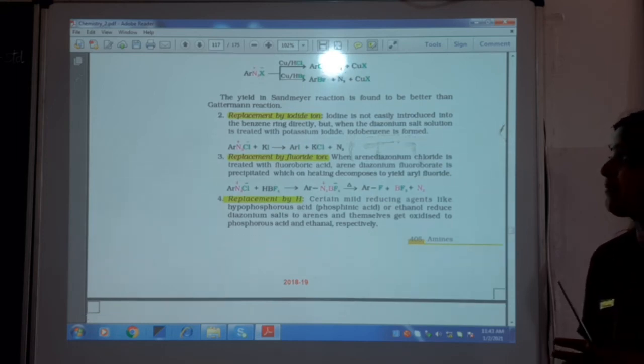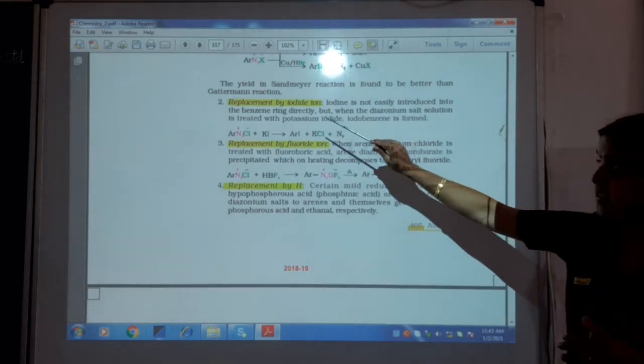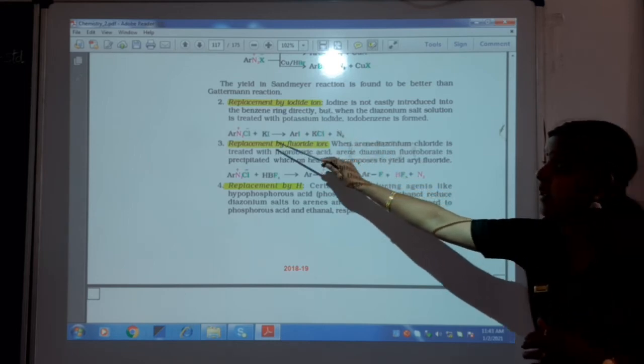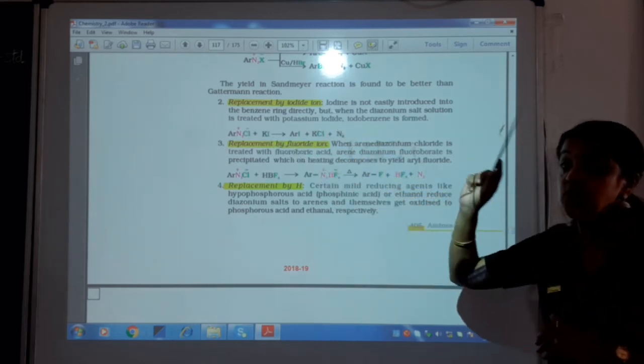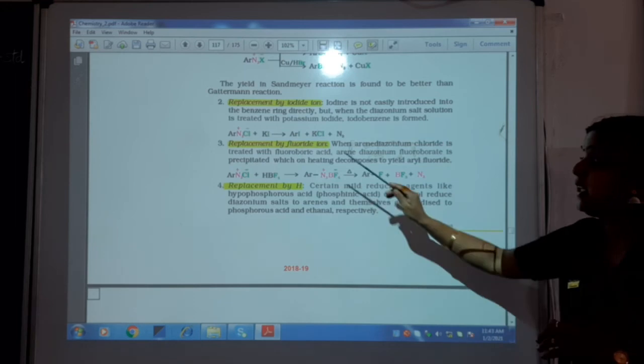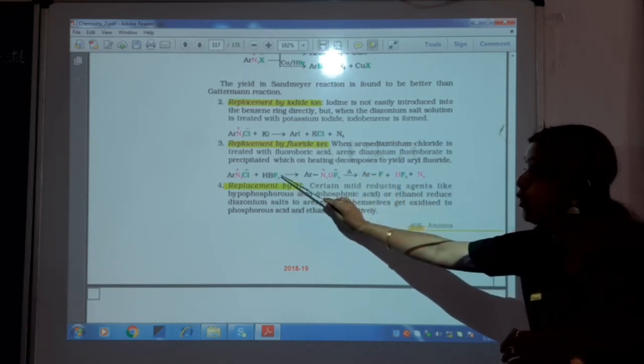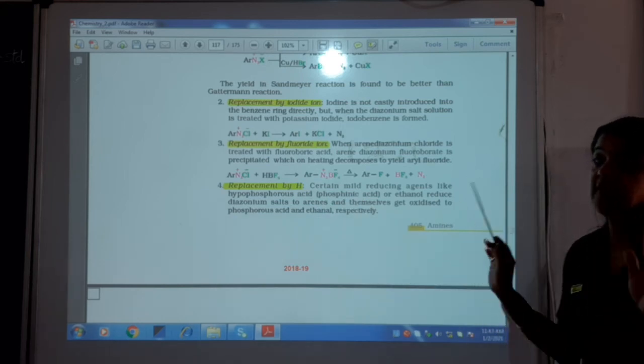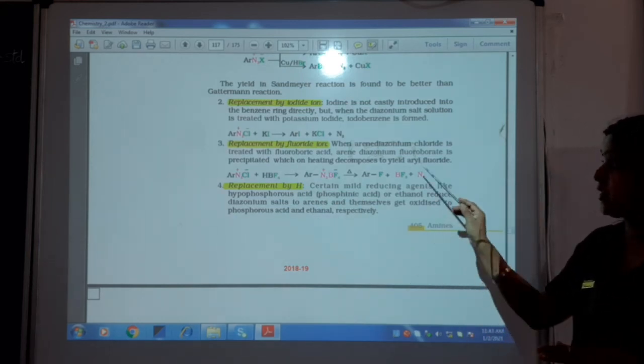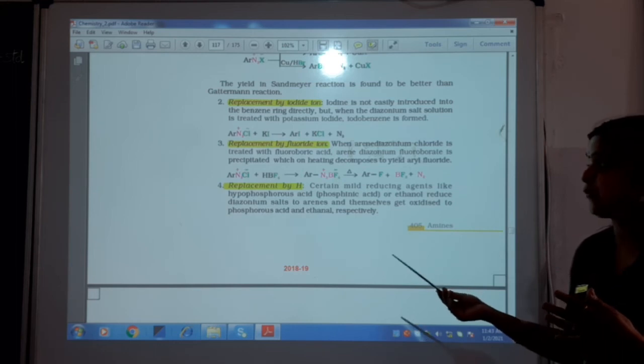Haloarenes. Replacement by iodide can be done only with potassium iodide. This we discussed in Sandmeyer reaction. And if I want my fluoride, I should use HBF4, because F2 directly will not get attached, as it decomposes immediately when formed.